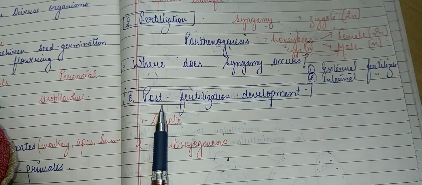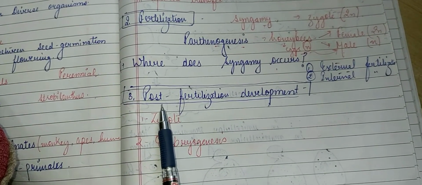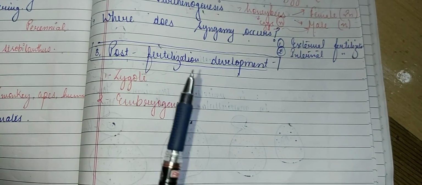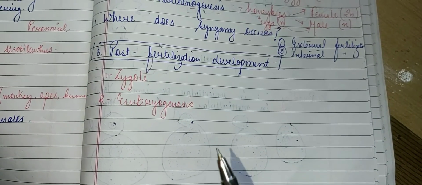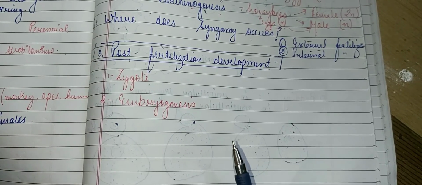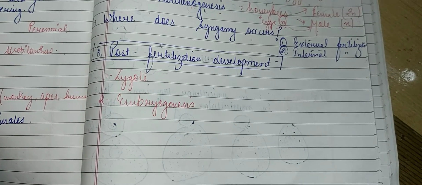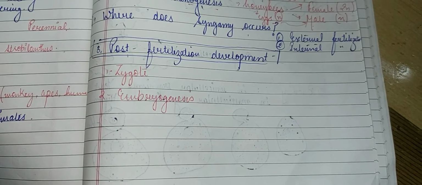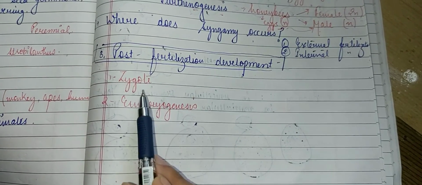Now the last phase of sexual reproduction is post fertilization development. All the development that takes place after the syngamy or fusion of gametes is called post fertilization development. The very first event is the zygote formation.